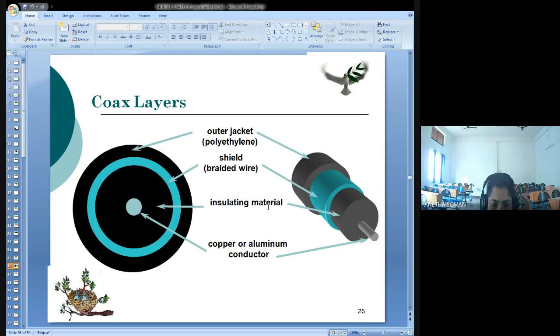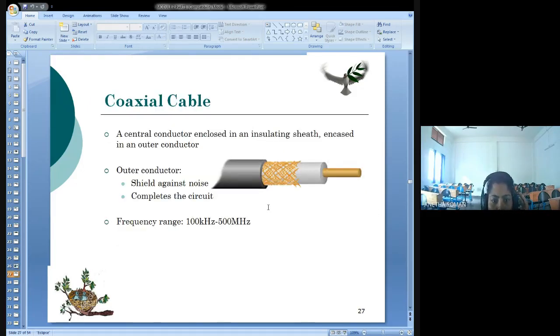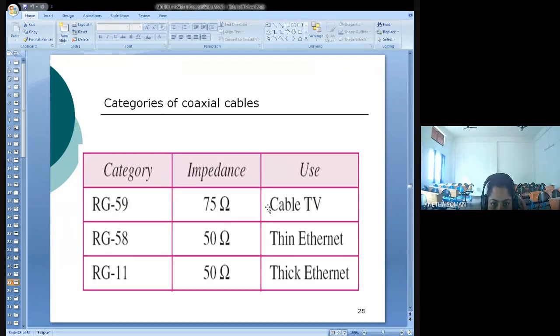So this is just the cross-sectional view of a coaxial cable. Now, this coaxial cable has a central conductor and an outer conductor, and it supports a frequency range of 100 kilohertz to 500 megahertz. Same as twisted pair cable, here also you have different categories.